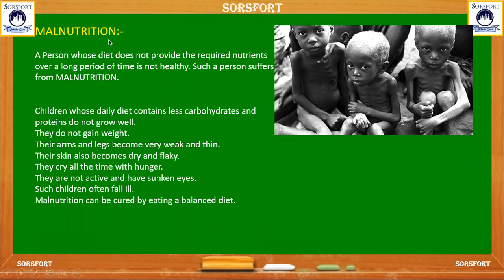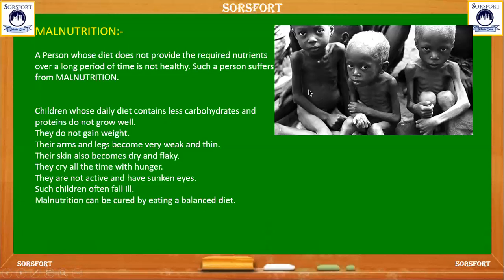Let's see about malnutrition. What do you mean by malnutrition? When a person's diet does not provide all the nutrition like carbohydrates, fats, vitamins and minerals, they are not provided to the body in the right amount. That causes malnutrition. It is a state of being unhealthy for a longer period of time.